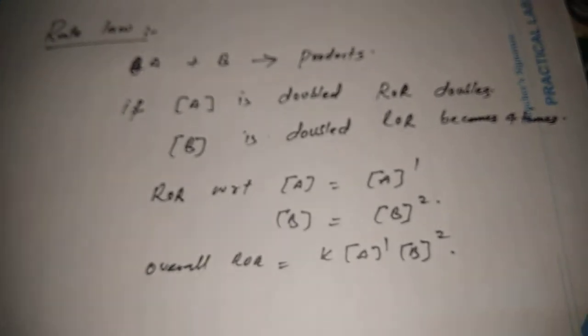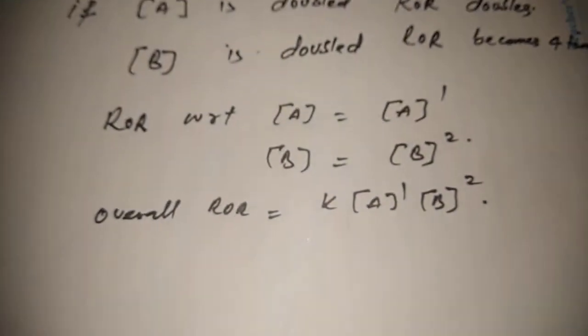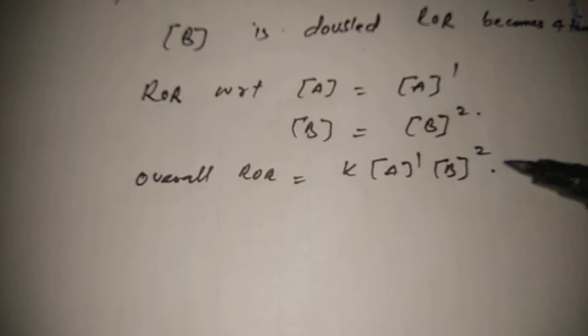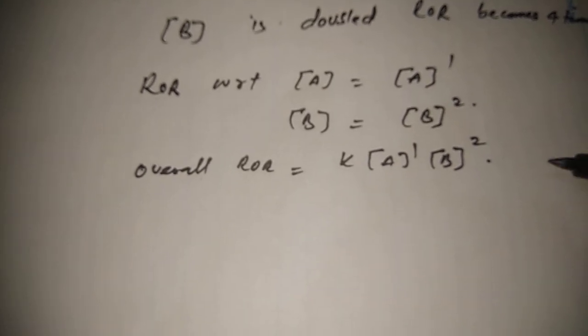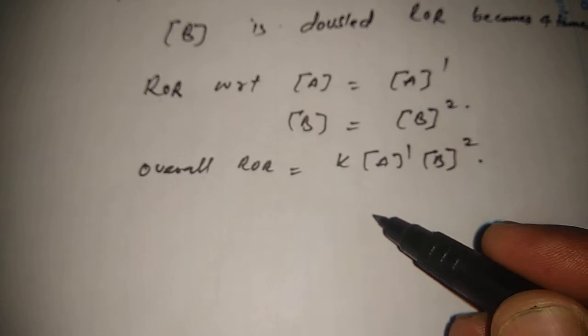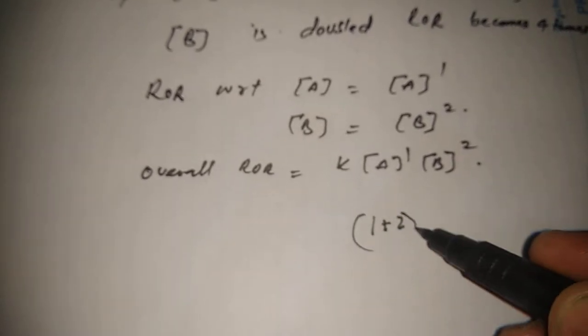So overall rate of reaction क्या है, rate is equal to K times A raised to power 1 and B raised to power 2. This 1 plus 2 is called as the order of reaction. इसको क्या कहते हैं, order of reaction. 1 plus 2 यहाँ पे 3 हो गया.